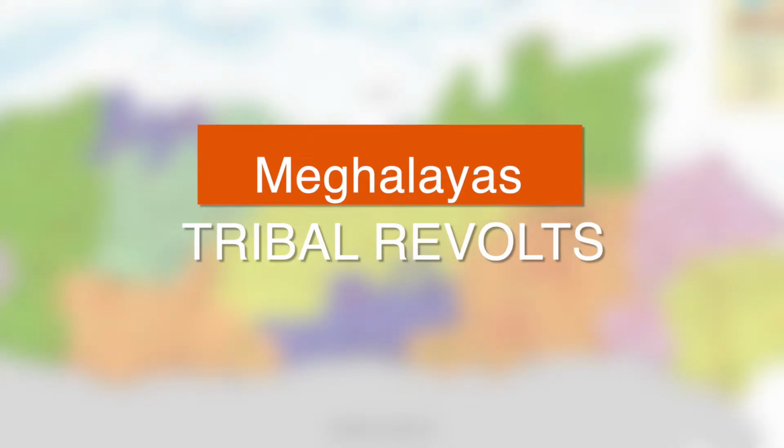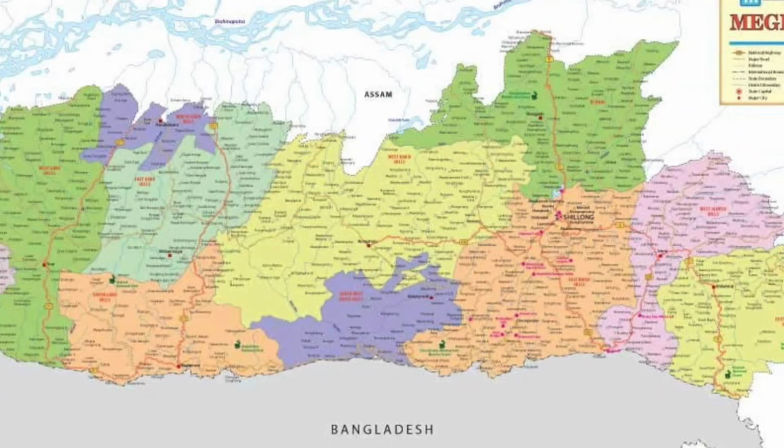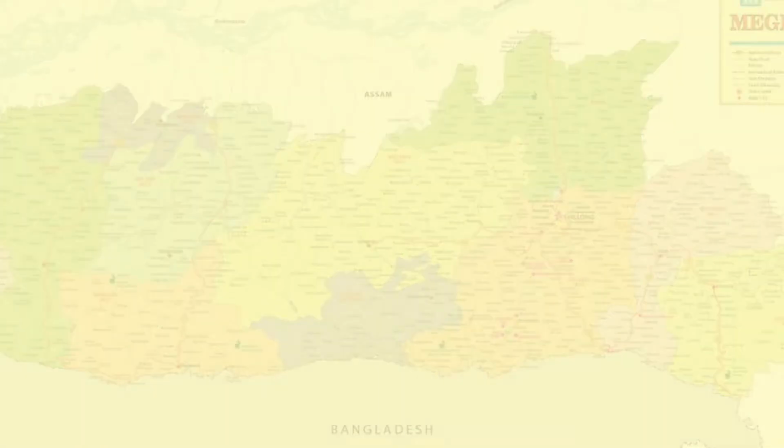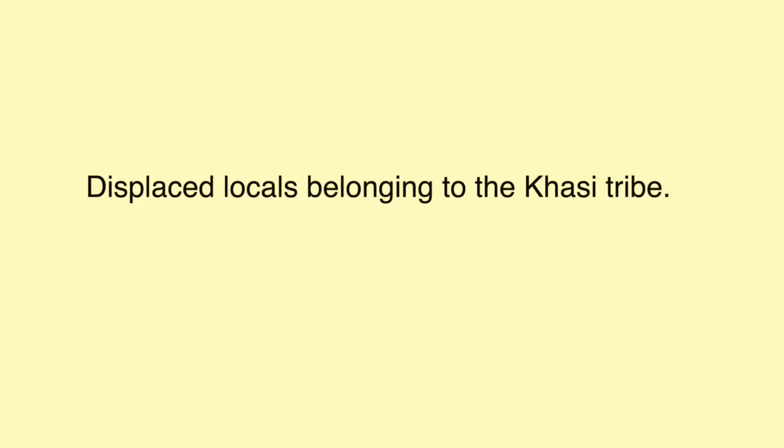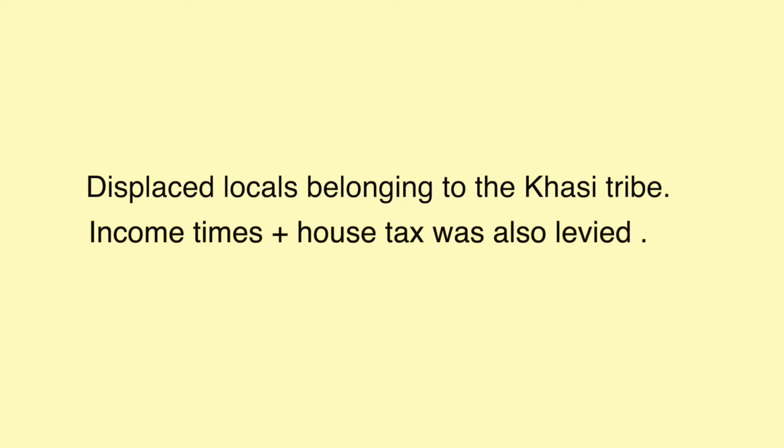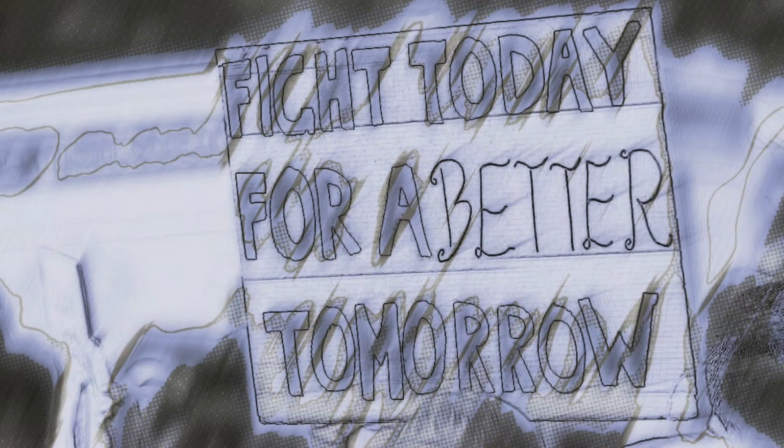Now let us talk about the rebels in Meghalaya. The British wanted to build a link road between the Brahmaputra and Surma Valley. This new road was supposed to pass through the Khasi Hills. Building this road led to the displacement of many locals belonging to the Khasi tribe. In 1860, a house tax was imposed by the British, causing further resentment. Towards the end of 1860, an income tax was levied in addition to the house tax. This move sparked off a wave of revolts among the tribals.